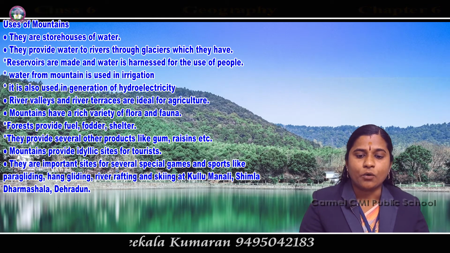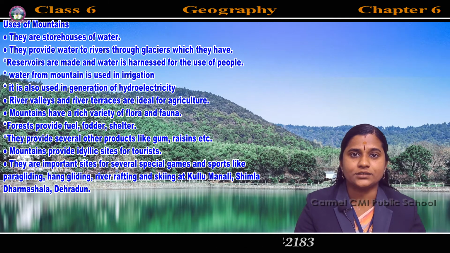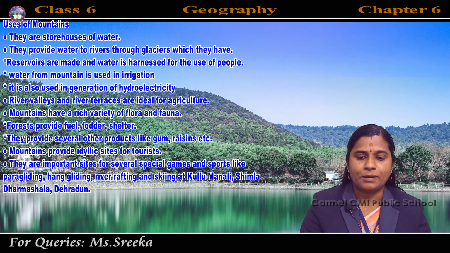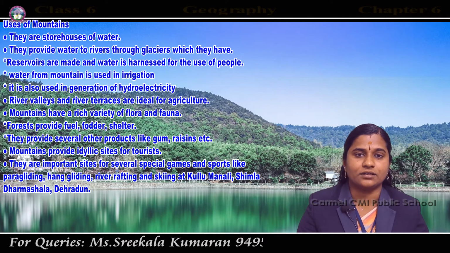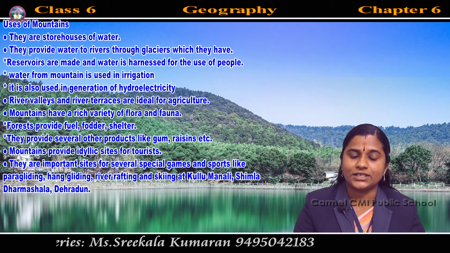Then water from mountains is used for irrigation. Irrigation means the supply of water to land or crops to help growth, typically by means of channels.